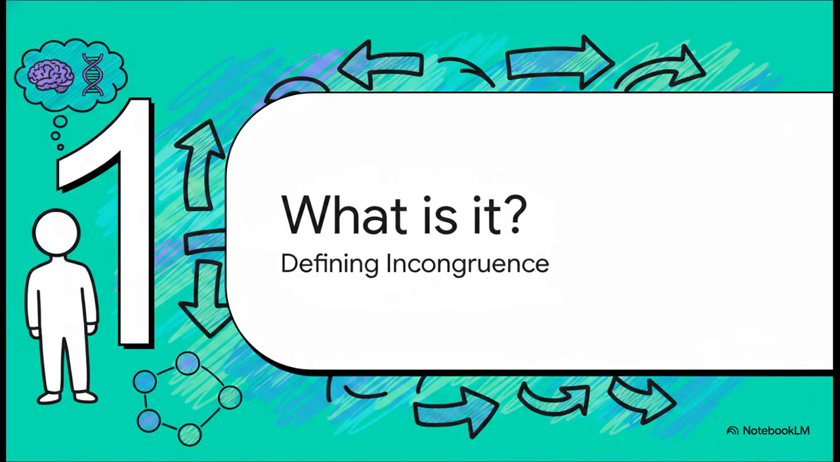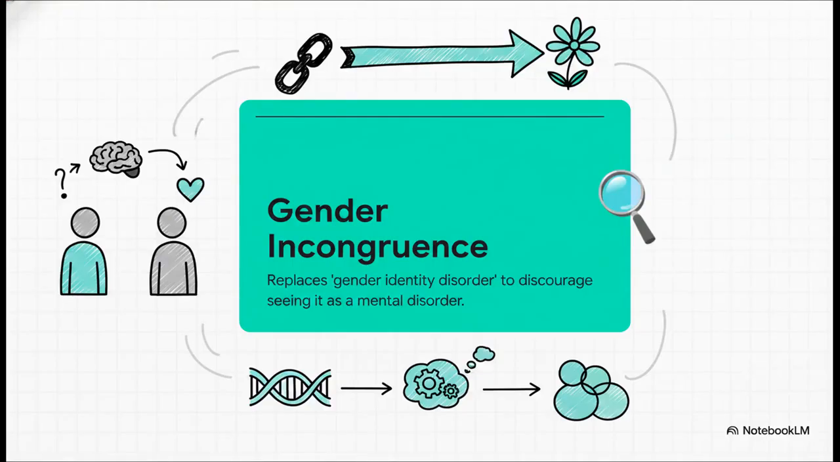Section 1. What is gender incongruence? So at its core, gender incongruence is defined as experiencing a mismatch between one's experienced gender and the sex they were assigned at birth. But what's really interesting here is the explicit terminology shift. Previously, the medical community used the term gender identity disorder. That older term has been intentionally scrapped and replaced by gender incongruence. And the crucial point to take away here is that this shift was made to actively discourage people from viewing this as a mental illness. Words matter, right? And this change in clinical language reflects a massive shift in how we understand gender diversity today.